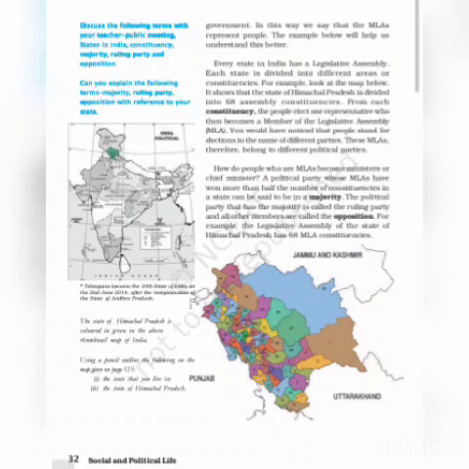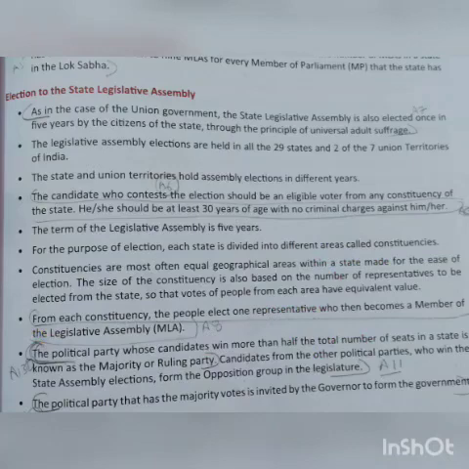From each constituency, the people elect one representative who then becomes a member of the Legislative Assembly. People stand for election in the name of different parties, so these MLAs belong to different political parties.